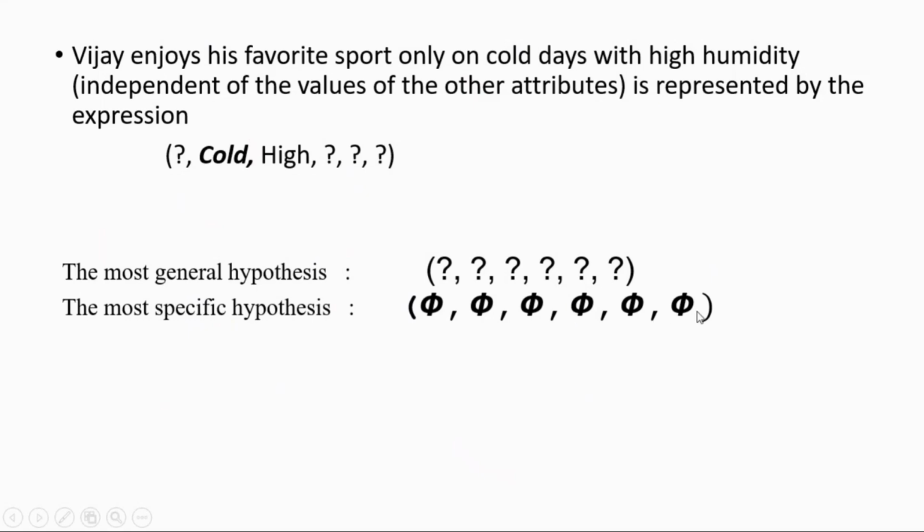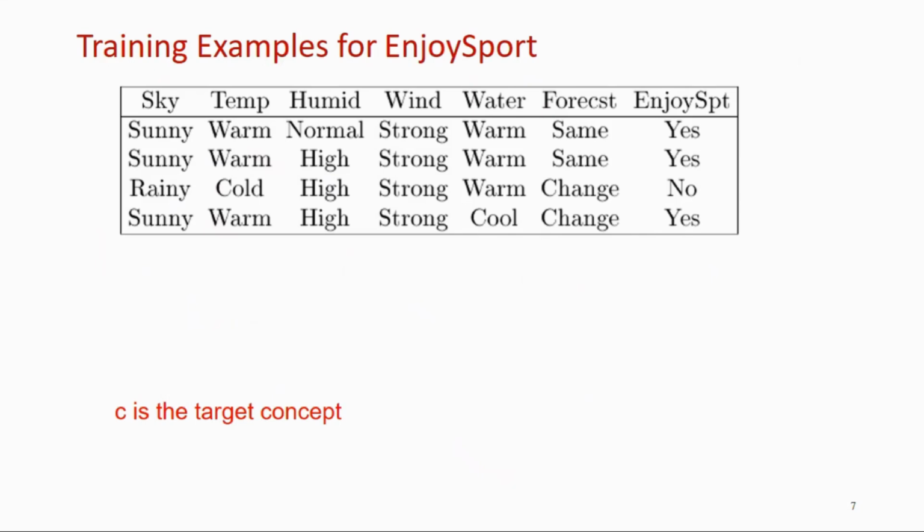That means no value allowed. Let's take the training examples for Enjoy Sport. The 4 instances I have taken here are for all 6 attributes along with its label, Enjoy Sport. So this concept learning is always a supervised learning approach because the past experiences all have labels. The label is Enjoy Sport, yes or no, right?